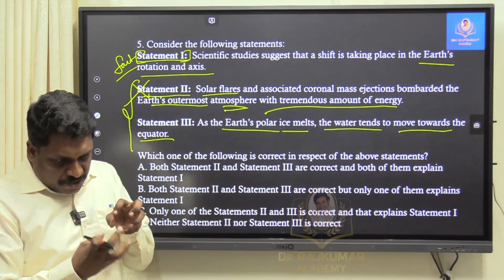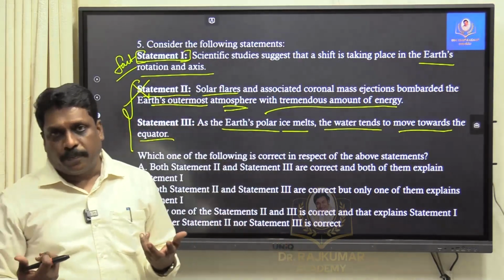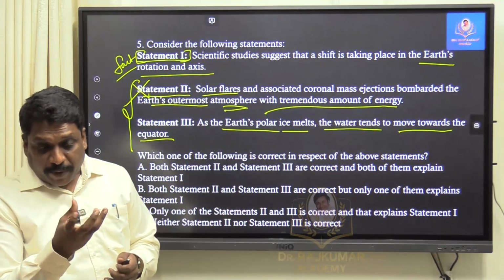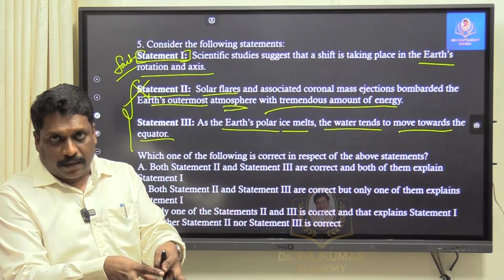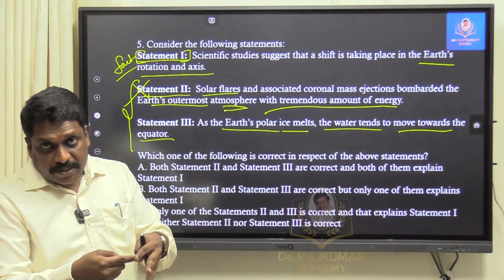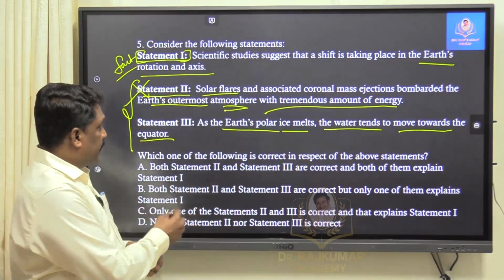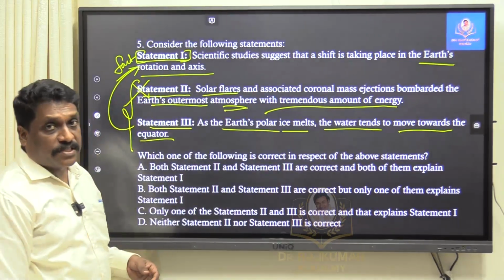So the distribution of the weight becomes not uniform. On the other hand, in the equatorial region, because of the centrifugal effect, more water can be collected, and the equatorial region can become heavier. If that is the case, my dear friend, I believe this does explain statement 1.